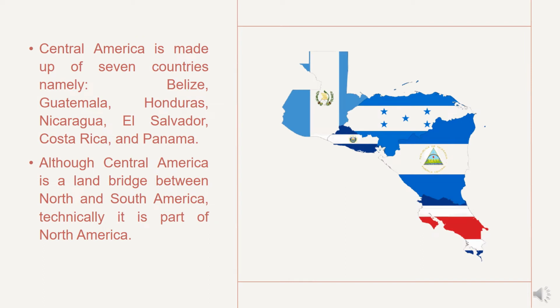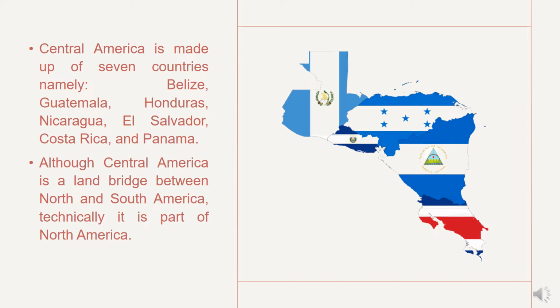Central America is made up of 7 countries, namely, Belize, Guatemala, Honduras, Nicaragua, El Salvador, Costa Rica, and Panama. Although Central America is a land bridge between North and South America, technically it is part of North America.